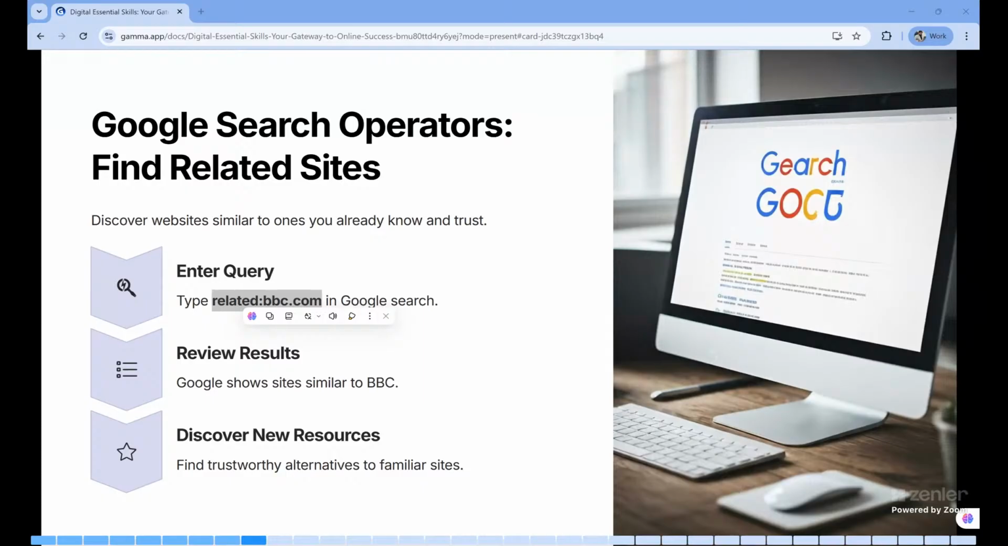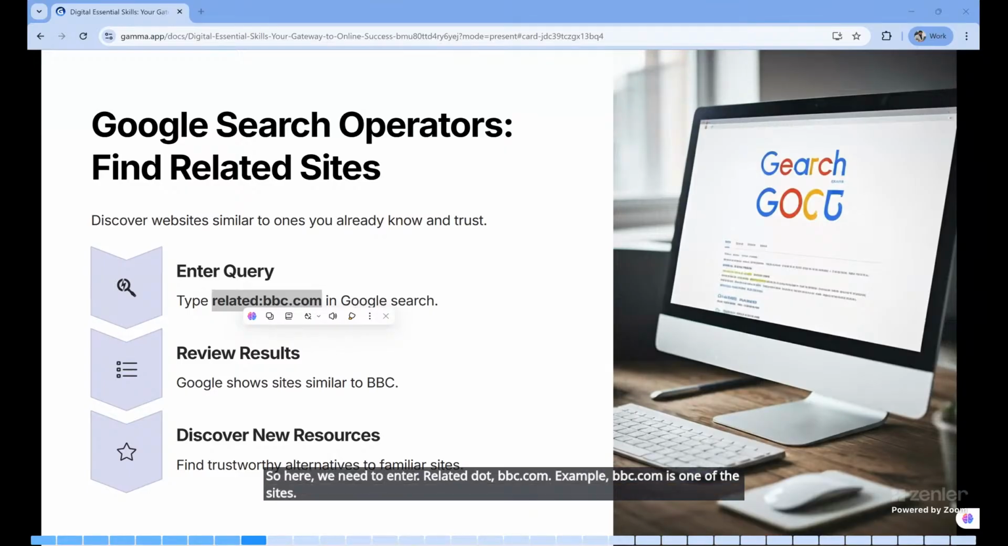So here we need to enter related:bbc.com. For example, bbc.com is one of the sites where we can see related sites.